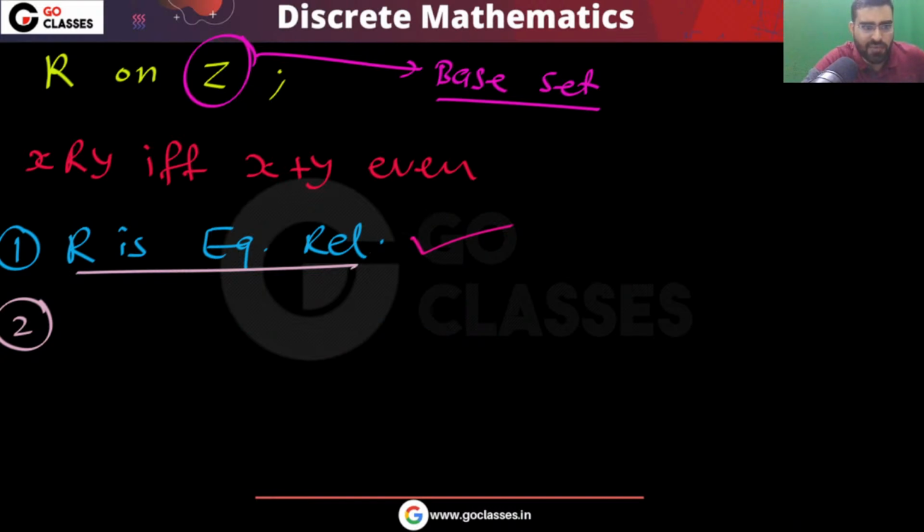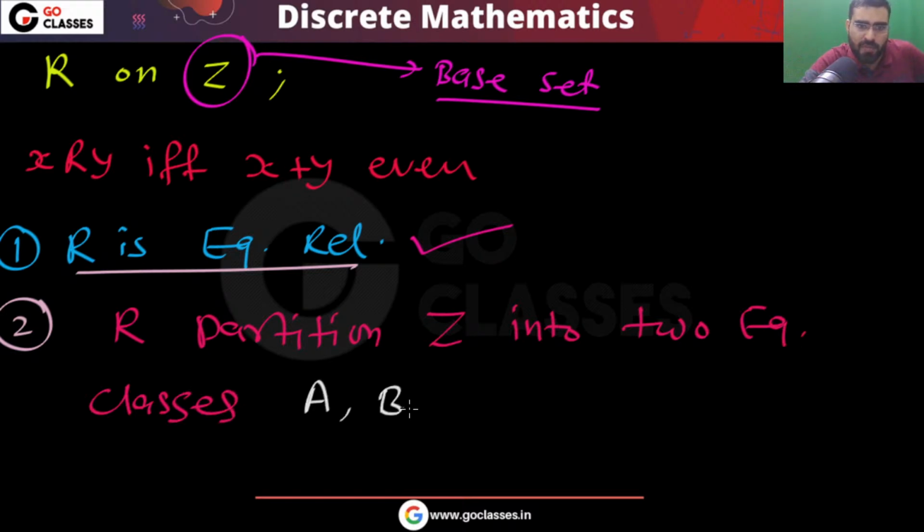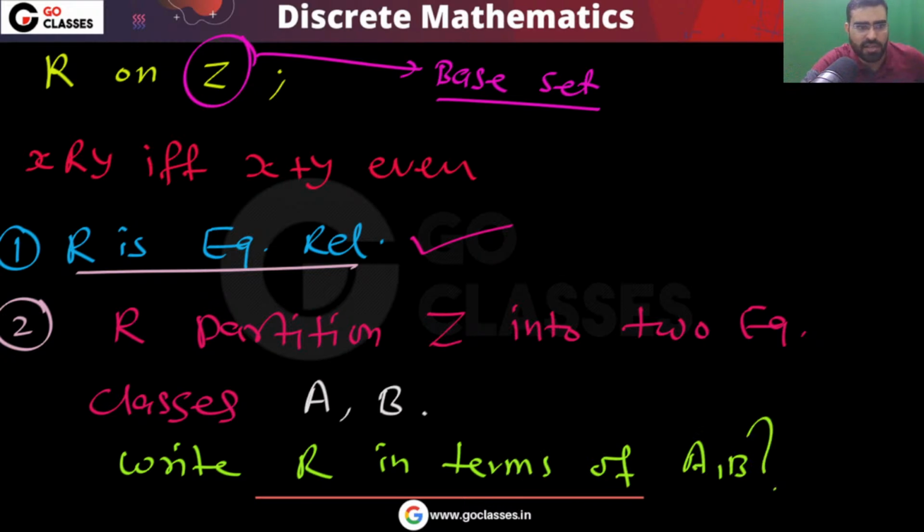Now the other thing I want to ask you is this. You have two equivalence classes, right? This relation R will partition our base set Z into two equivalence classes. Let's call them A comma B. Now can you write this R in terms of A comma B?